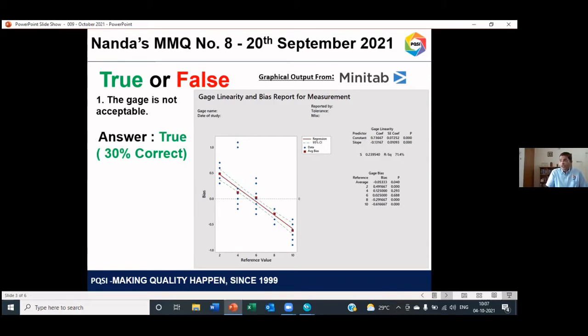So this is true. This is correct. This gauge is not acceptable is the right answer. But I was surprised to get only 30% of the responses correctly for this.